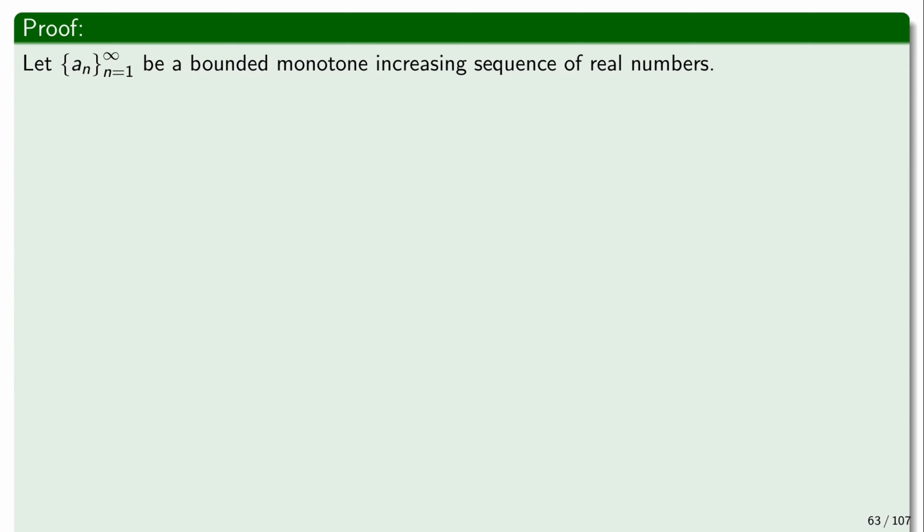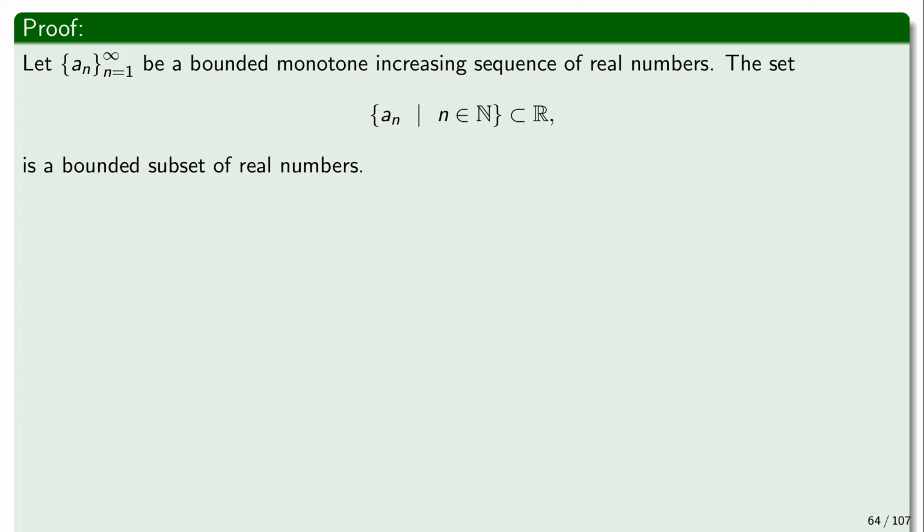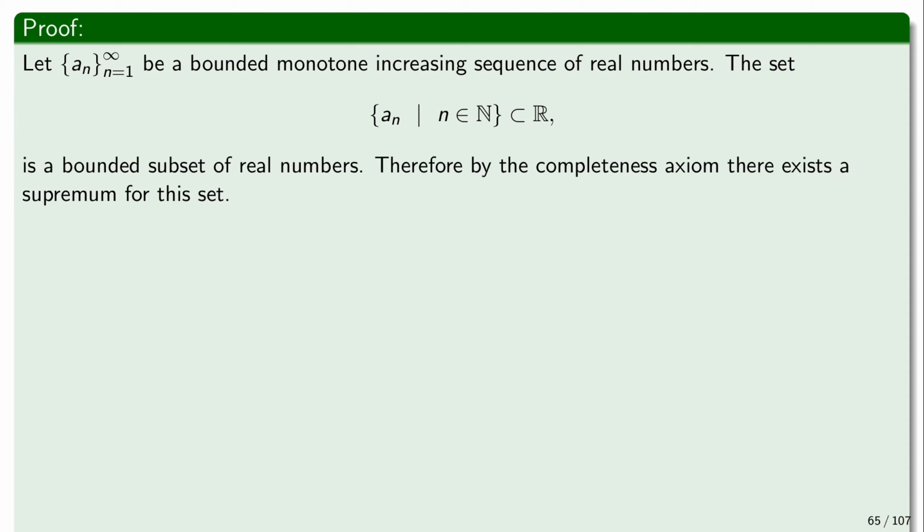Okay. So let us prove. Let a_n be a bounded monotone increasing sequence of real numbers. Well, then, if we were to consider this set, right, then this is a bounded set of real numbers. Now we invoke the axiom of completeness and say, okay, if this set is a bounded set of real numbers, it has a supremum, right? And so let M be the supremum of this set, that's the least upper bound.